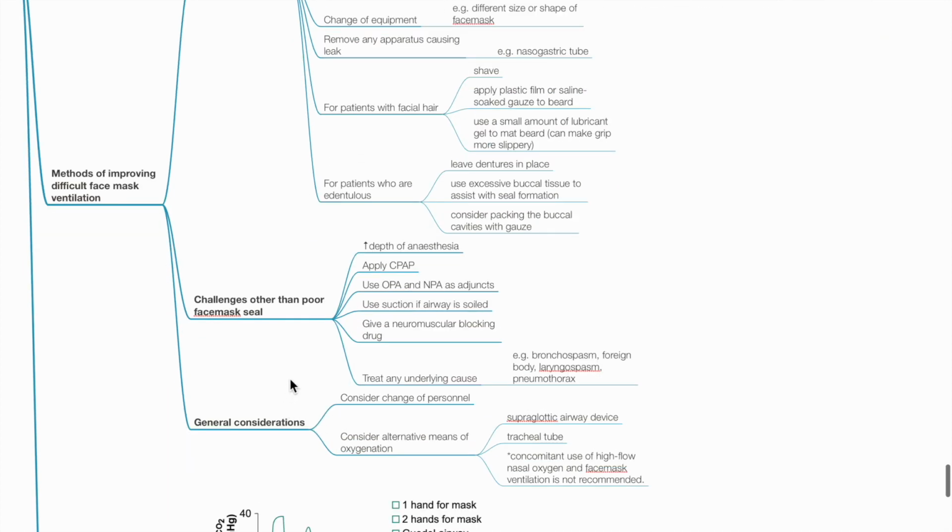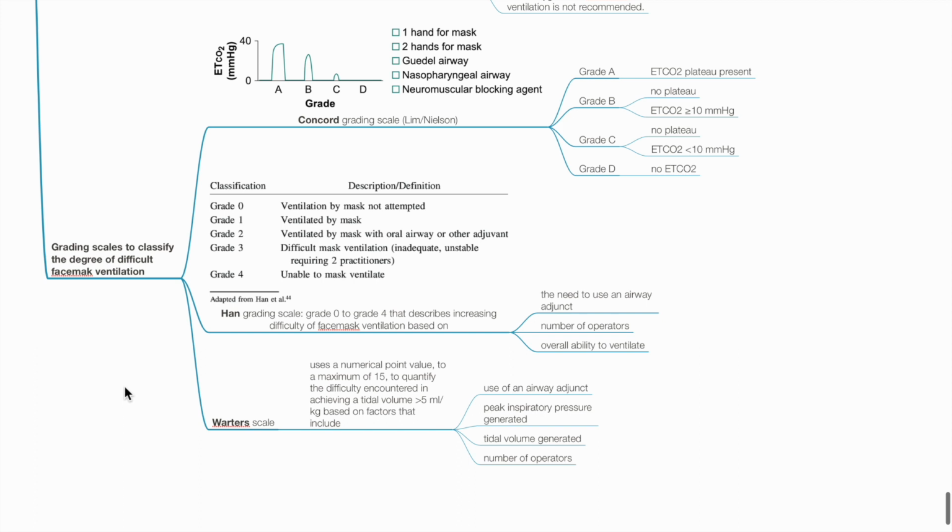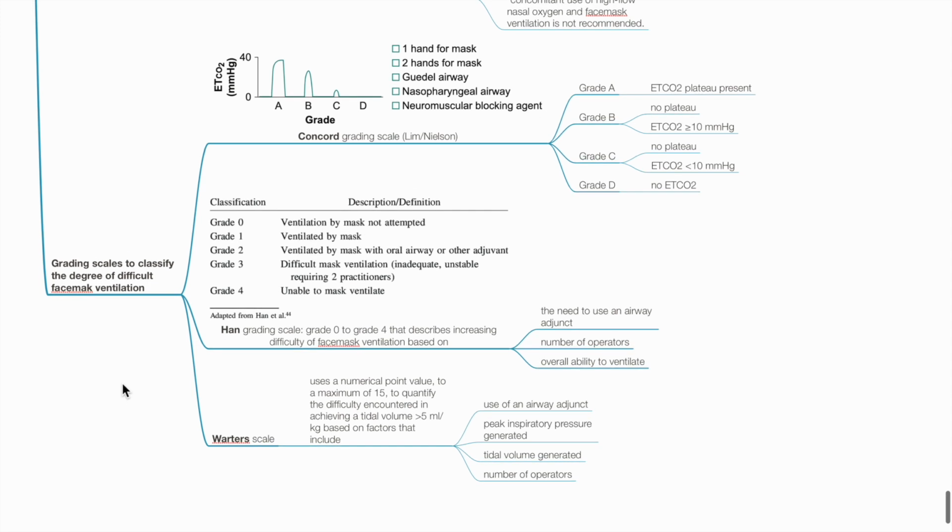Challenges other than poor face mask seal: increased depth of anesthesia, apply CPAP, use nasal or oral airways, use suction if airway is soiled, give neuromuscular blocker, and treat underlying cause such as bronchospasm, foreign body, laryngospasm, or pneumothorax. Consider change of personnel. Consider alternative means of oxygenation such as SGA or intubation. Grading scales to classify the degree of difficult face mask ventilation include the Conc grading scale, Han grading scale, and Warters scale.